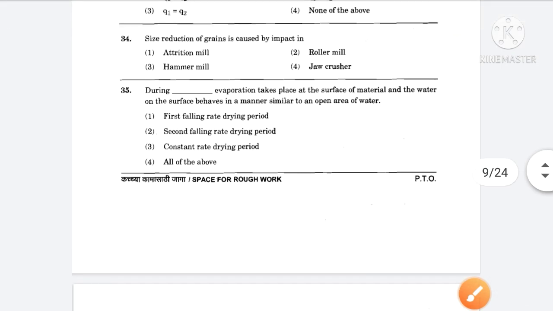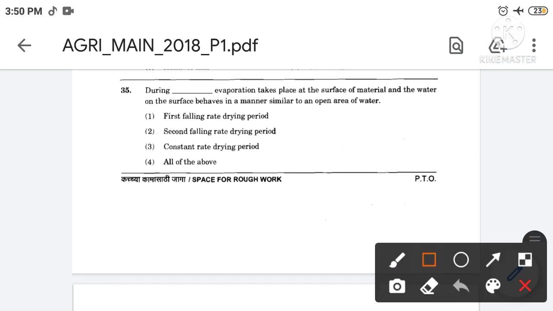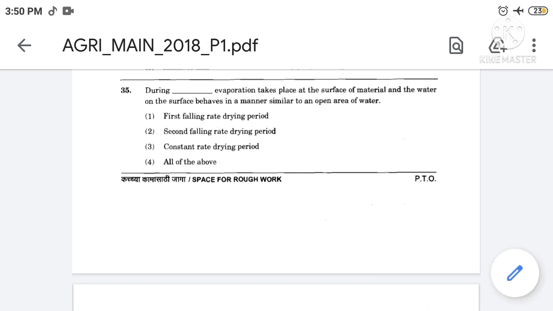During filling the blanks, evaporation takes place at the surface of material and the water on the surface behaves in a manner similar to an open area of water. The correct answer is option number 3. So during constant rate drying period, evaporation takes place at the surface of material and the water on the surface behaves in a manner similar to an open area of water. Then next,